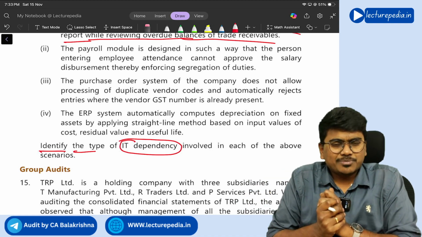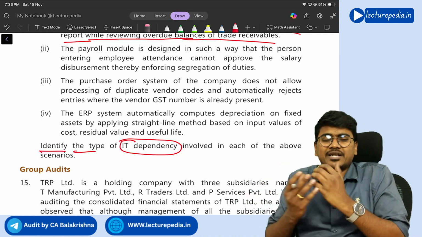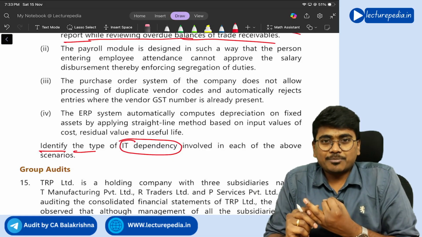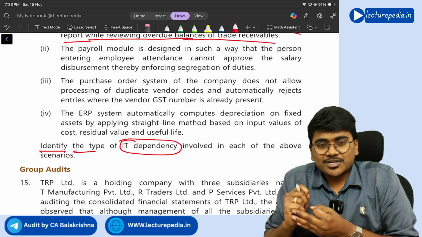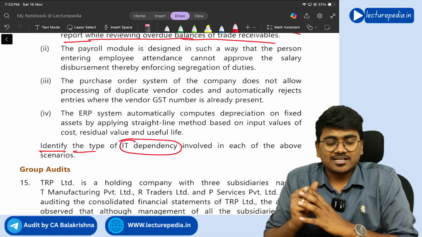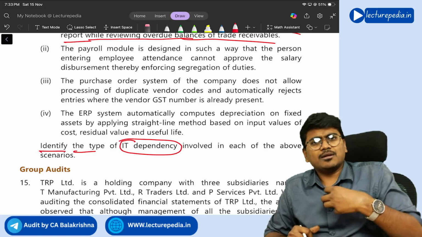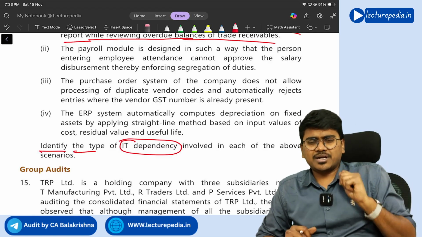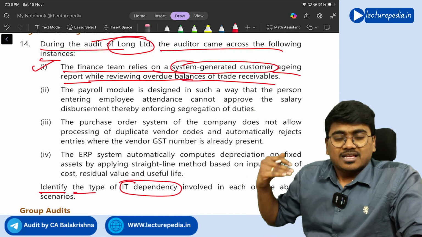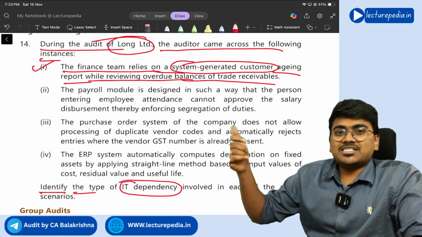What are the various purposes for which you can become dependent on information technology? For report generation, for security purpose, for automated controls, right? So these are some things, and for calculations also, right? These are some things for which you can become dependent, right? IT dependencies can arise. Now they are asking, from the 4 situations, each situation comes under which dependency?